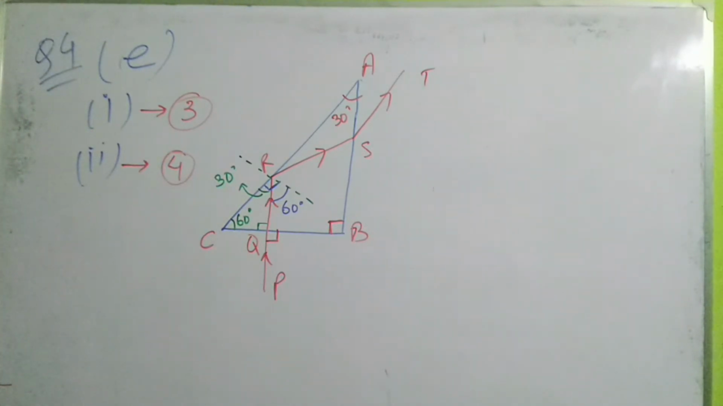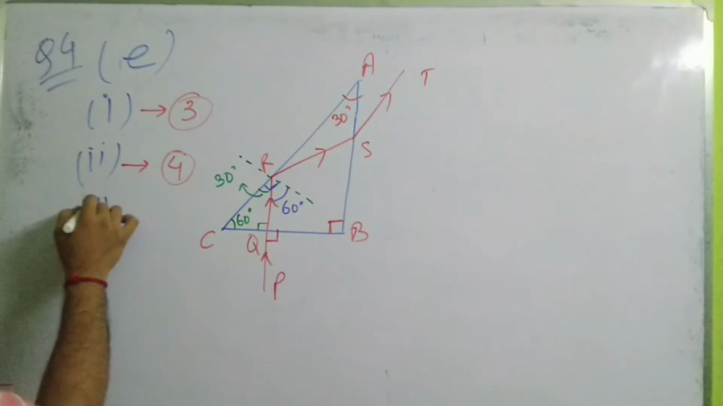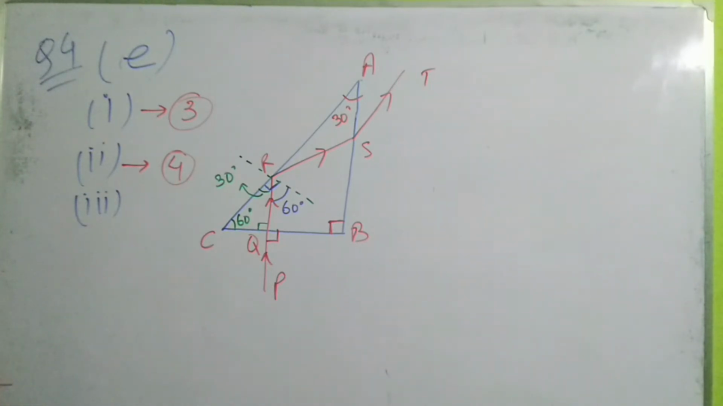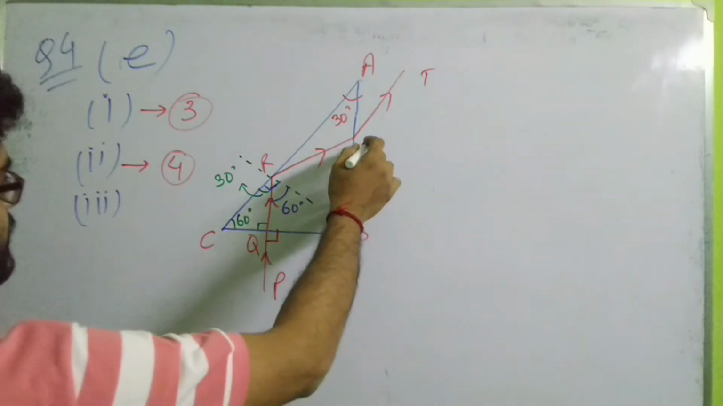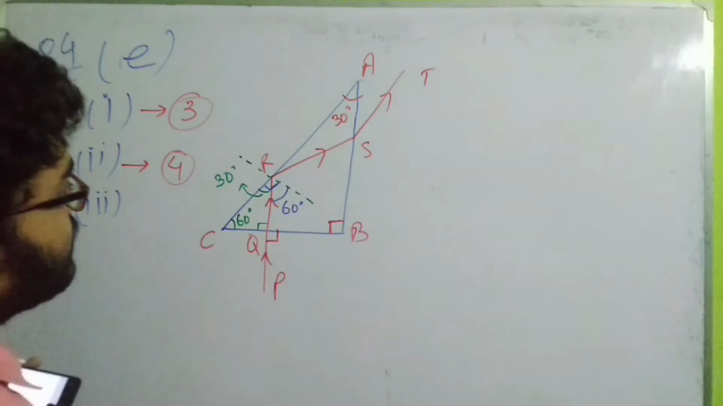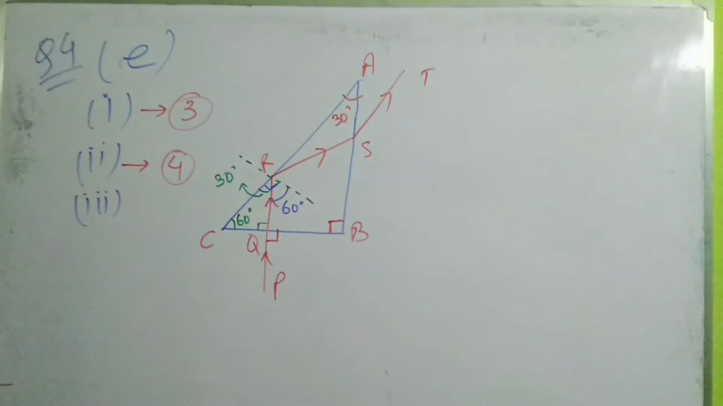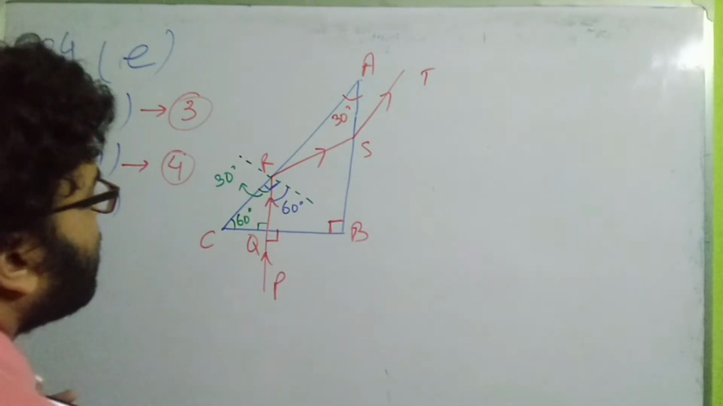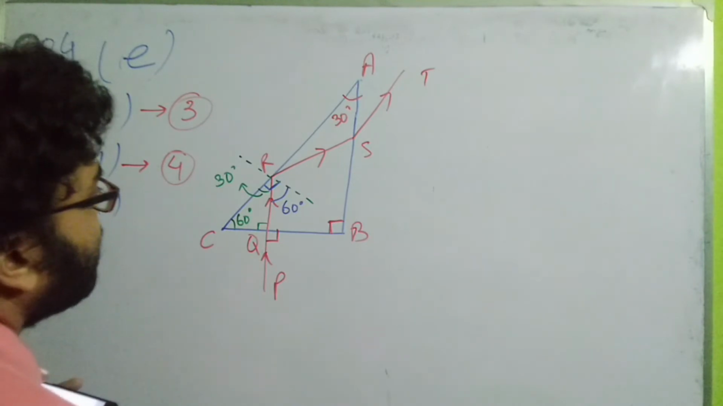Fine. Then the third question says the angle of incidence at the surface of AB. Angle of incidence at the surface of AB. Okay. So this is the angle of incidence at the surface of AB. We have to find it out here. Now this is perpendicular. The angle of incidence at this point AB. So what will be the value of the angle of incidence?